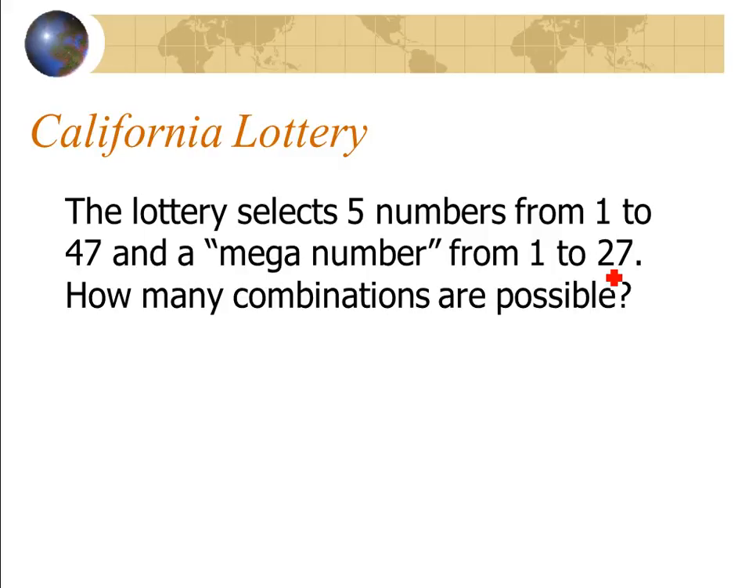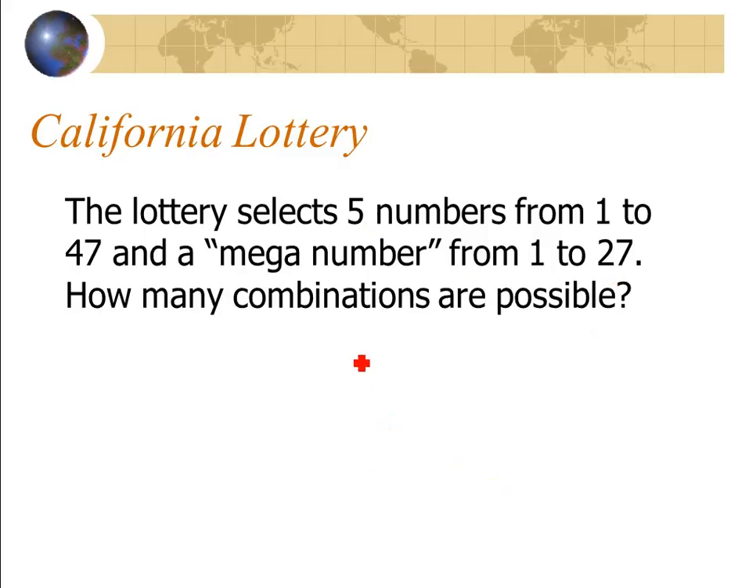So with the lottery, what they do is they're going to select 5 numbers from 1 to 47, and then they choose a mega number. This might be Mega Millions, actually, from 1 to 27. I think this is Mega Millions. So on this one, what you have is you have 2 different kinds of sets. From 47,